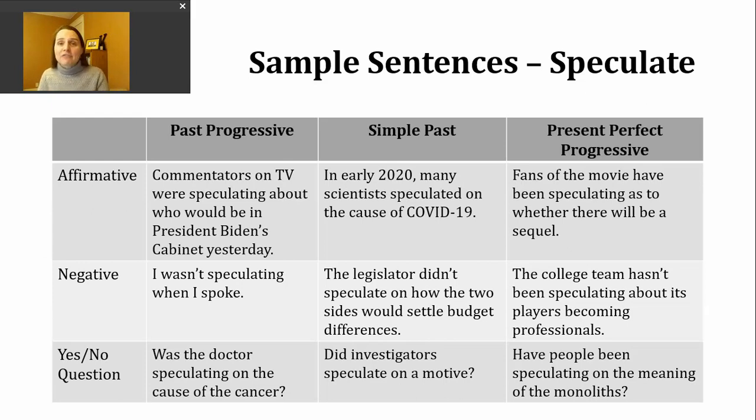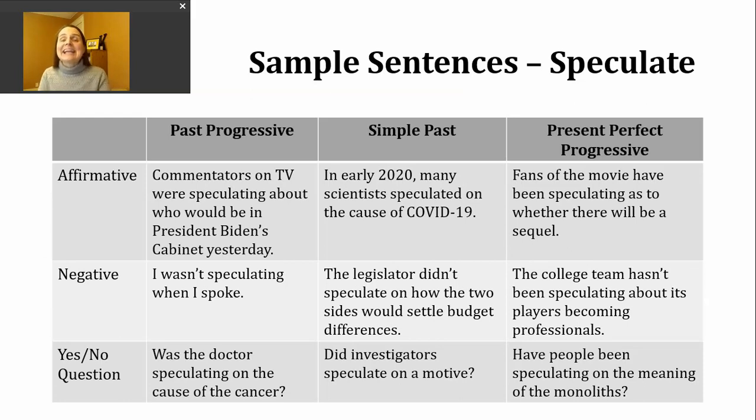To make an affirmative simple past tense sentence, I'm going to use our ed form of the verb, the past tense form. This is true no matter what my subject is. So here's an example sentence. In early 2020, many scientists speculated on the cause of COVID-19. So early on, there wasn't much evidence. So we had people making guesses about where this came from.